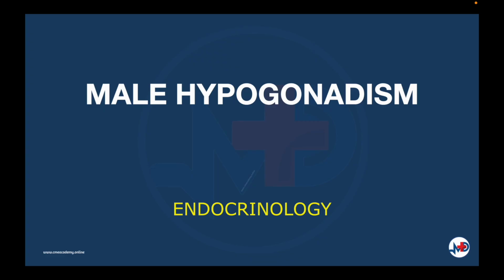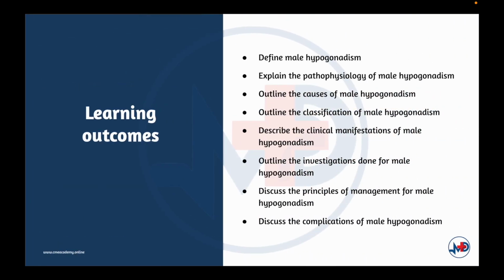Hello and welcome to the topic male hypogonadism in the endocrinology module. By the end of this topic, you should be able to define male hypogonadism, explain the pathophysiology of male hypogonadism, outline the causes and classification of male hypogonadism, describe the clinical manifestations, and outline the investigations done for male hypogonadism, discuss the principles of management, and finally discuss the complications of this condition.